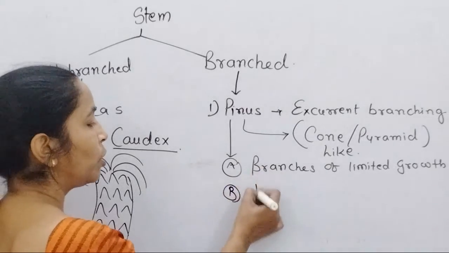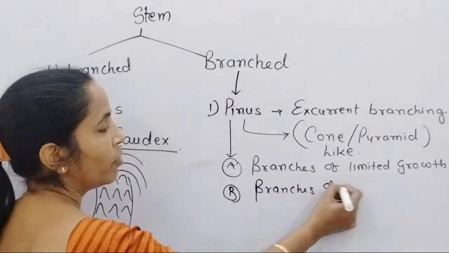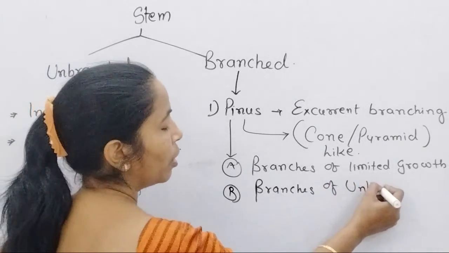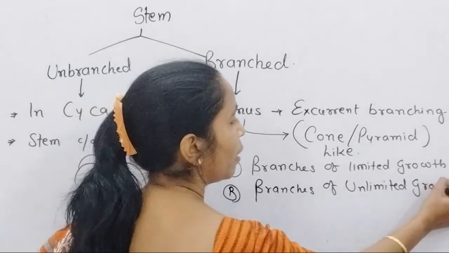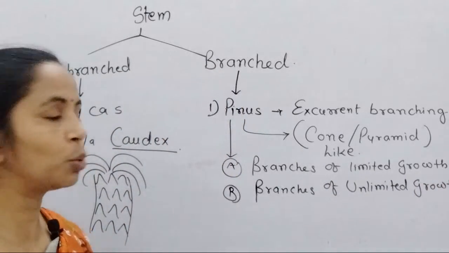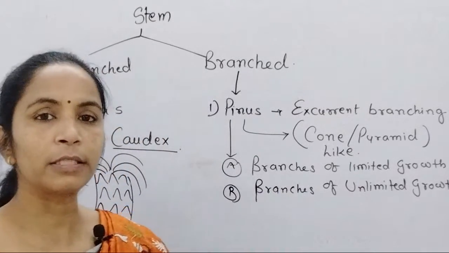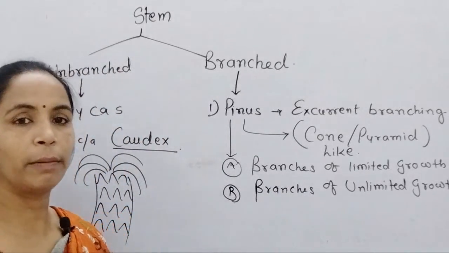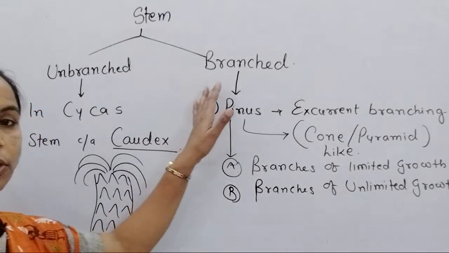The main shoot is generally called the branch of unlimited growth. Unlimited means they grow continuously throughout life. Unlimited growth branches are also called long shoots, and branches of limited growth are commonly called dwarf shoots. So remember this part very well.